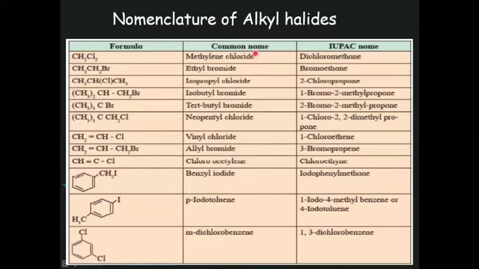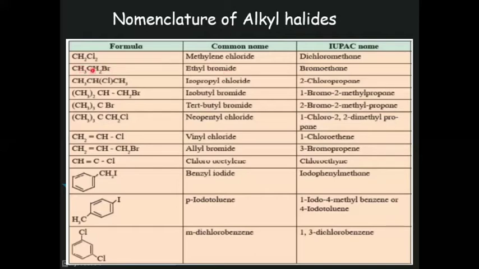In IUPAC names, alkyl halides are called haloalkanes. They are called haloalkanes. See, next example, CH3CH2Br, ethyl bromide. This is an ethyl group.